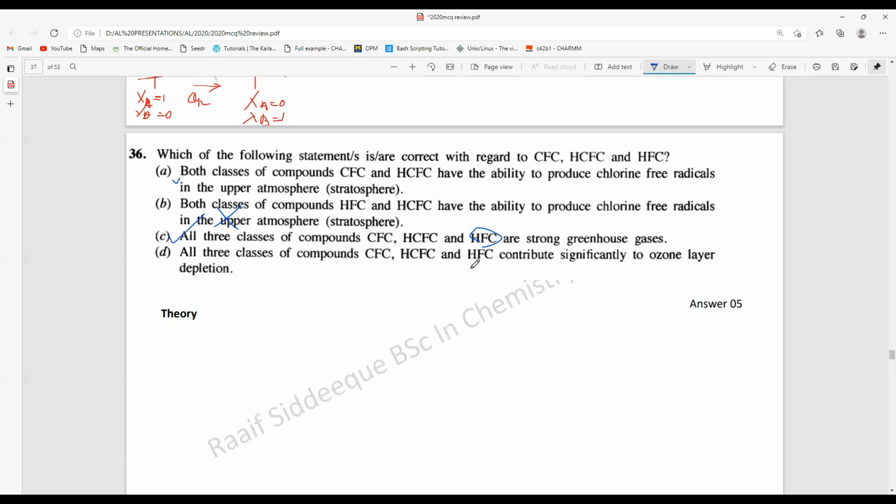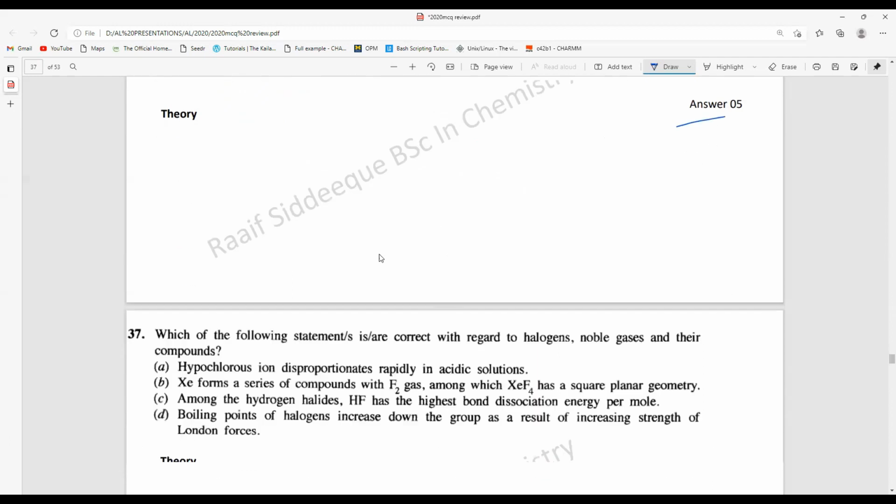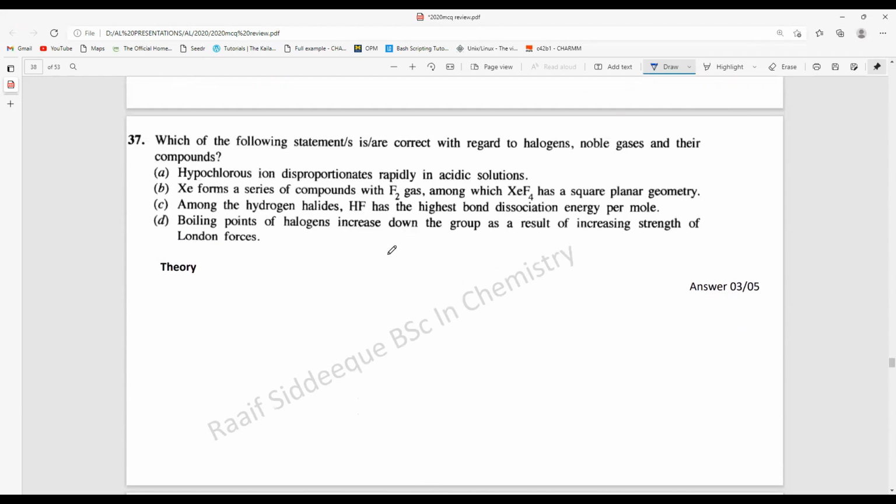All three classes of compounds contribute significantly to ozone layer depletion. No, so I said HFC does not contribute to ozone layer depletion. But don't forget, it is a greenhouse gas, so it will surely contribute to global warming. So A and C are correct, the answer is 5. Right. So we'll move on.